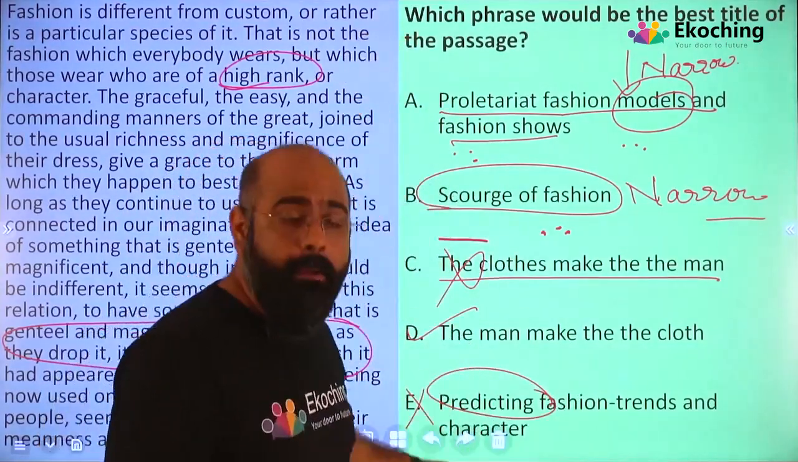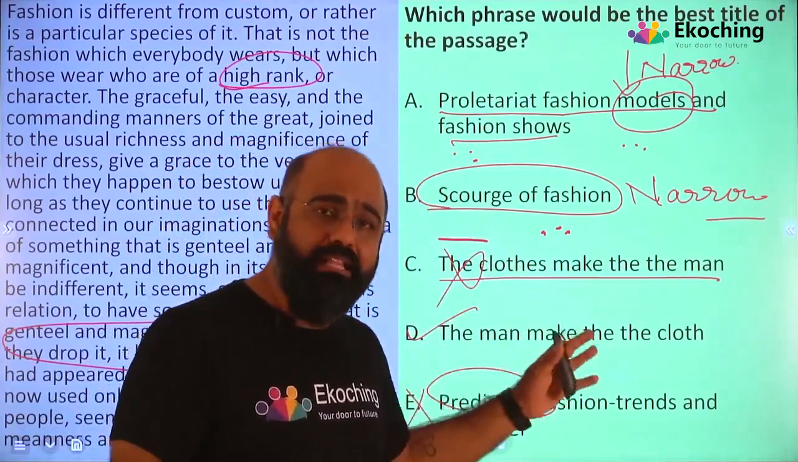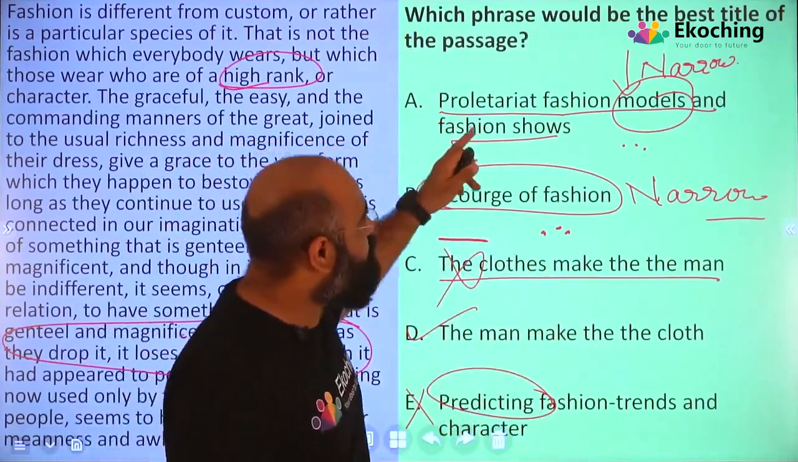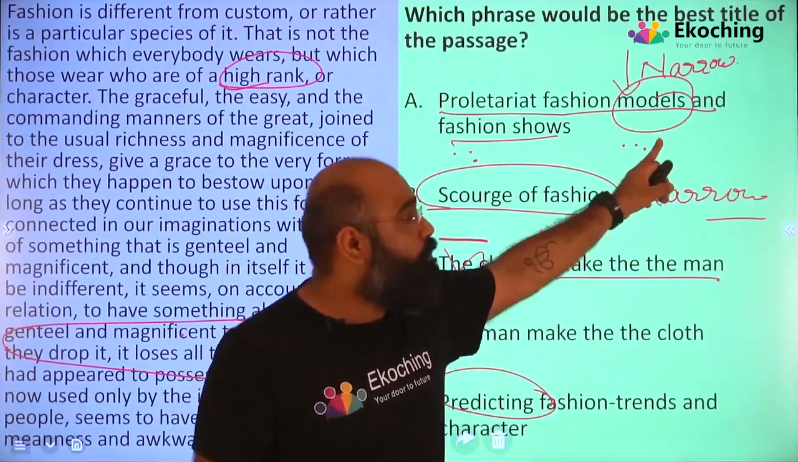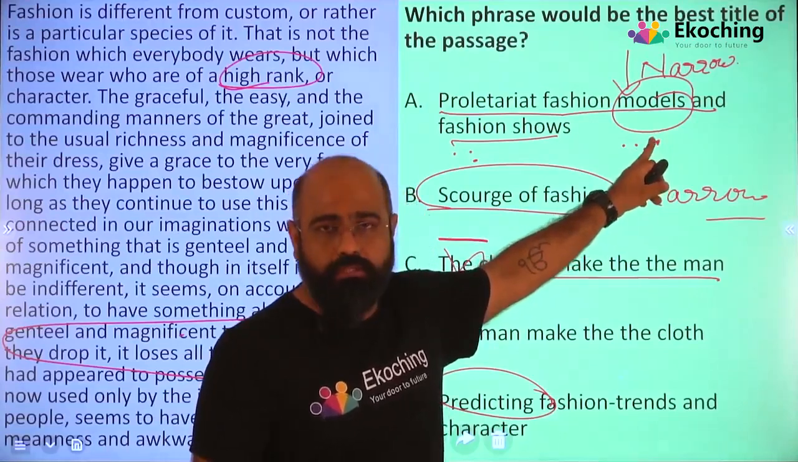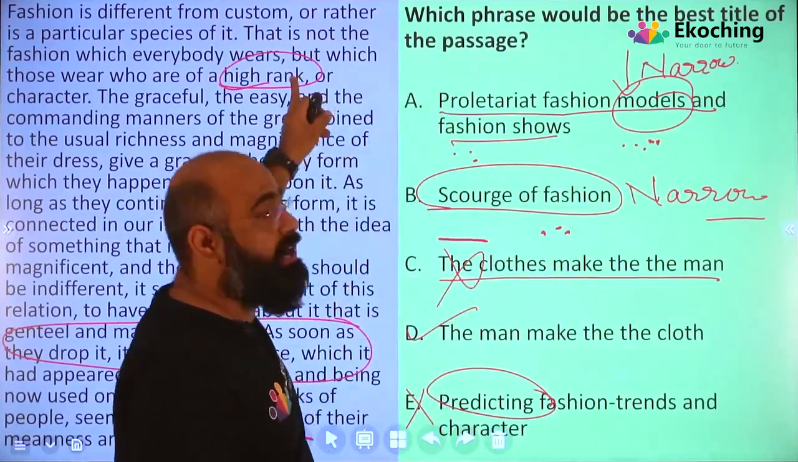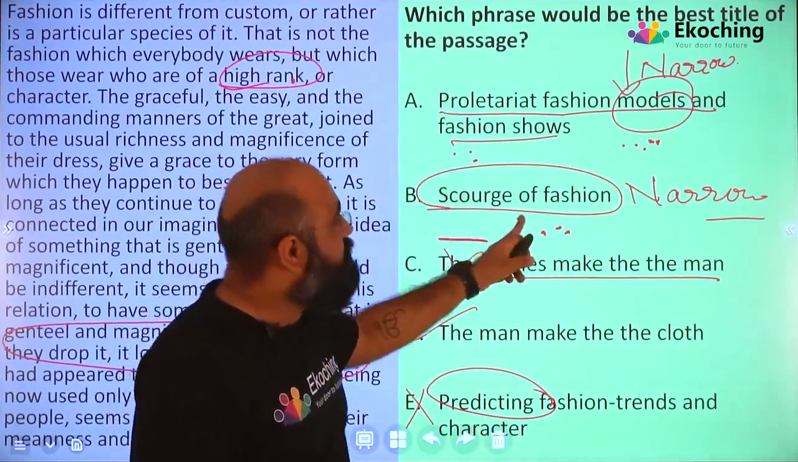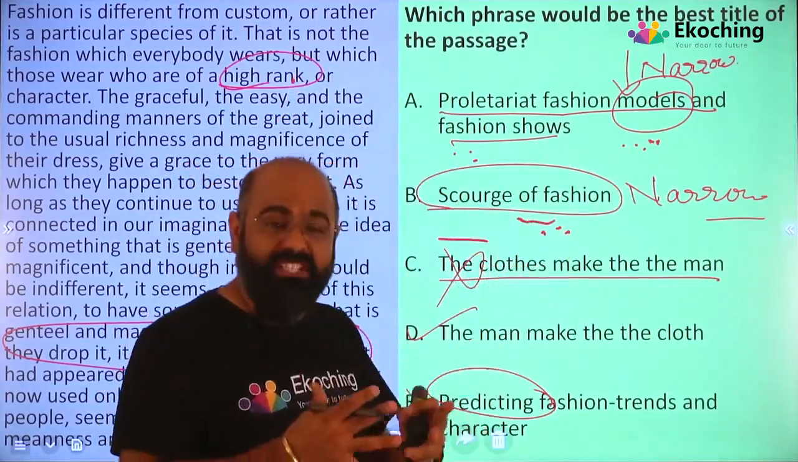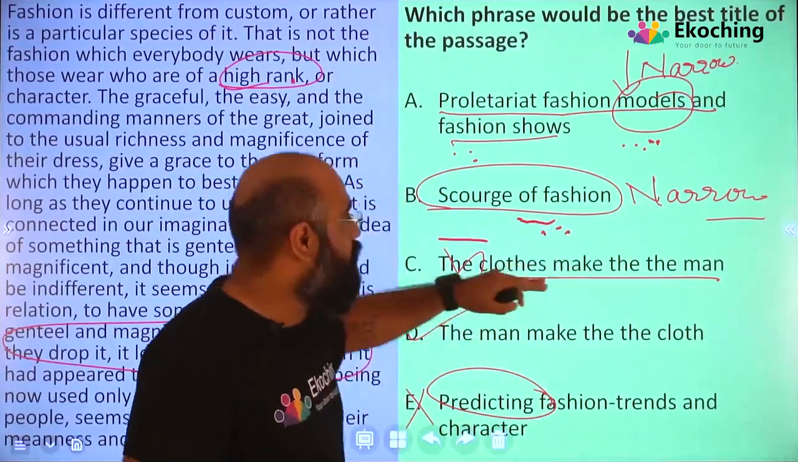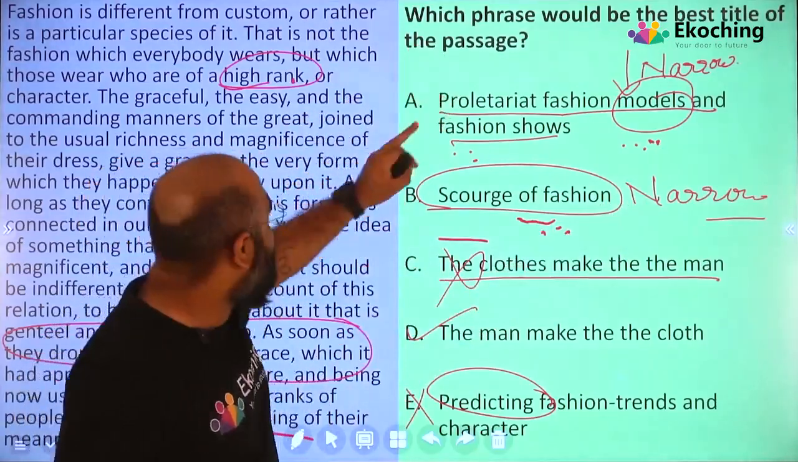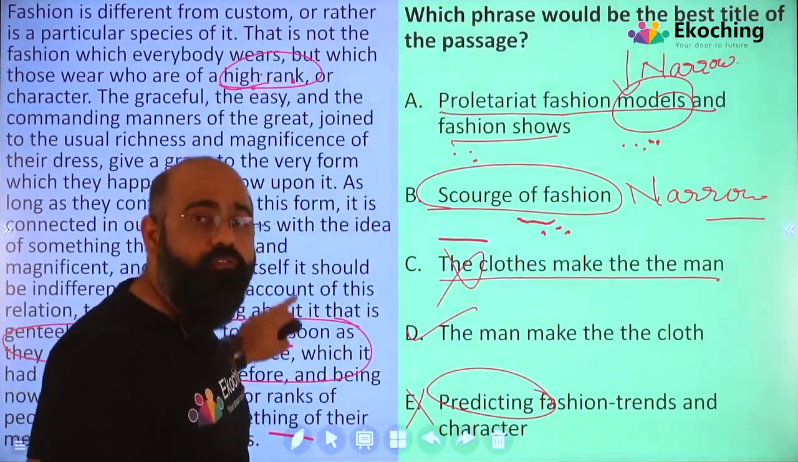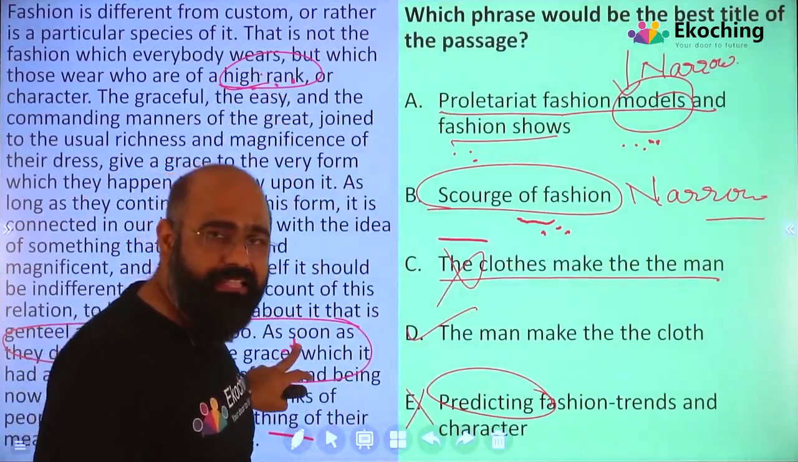I repeat, pay attention to the logic, what all I am saying. First thing, I have called this a narrow option because we are only talking about models. Here we are not talking about models, you are talking about high rank. Second, scourge of fashion, how fashion makes the machine lose. Narrow option because best title of the passage. We are not talking about why. We are not talking about why in the second question.